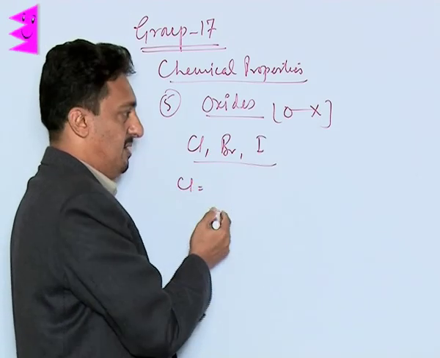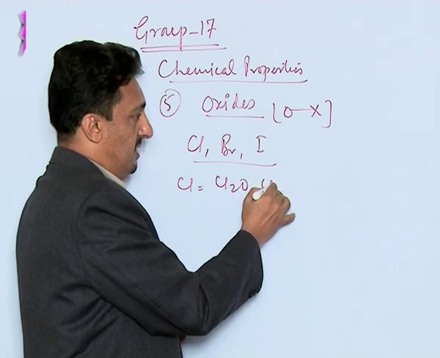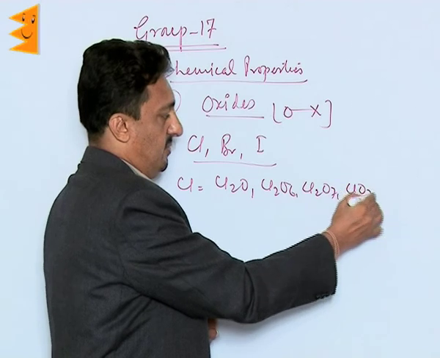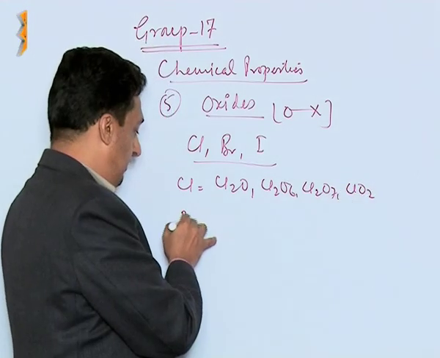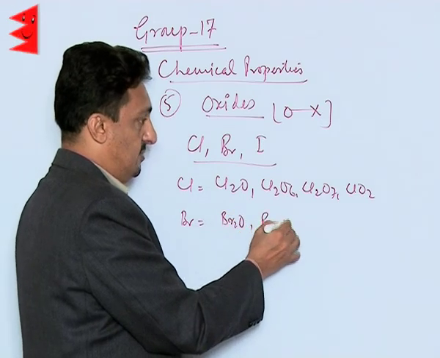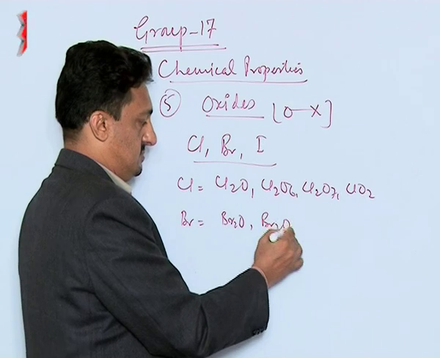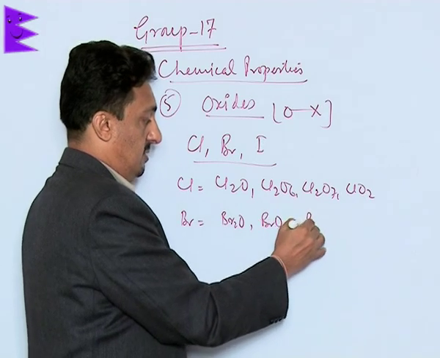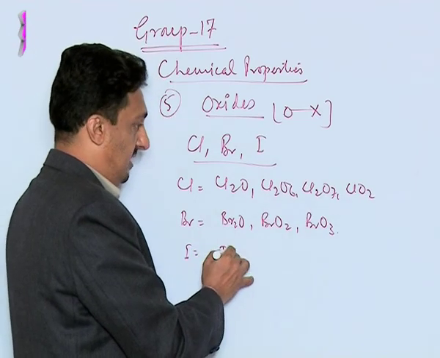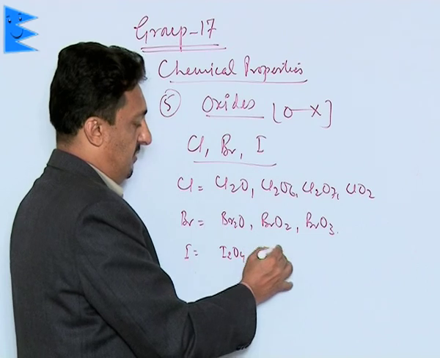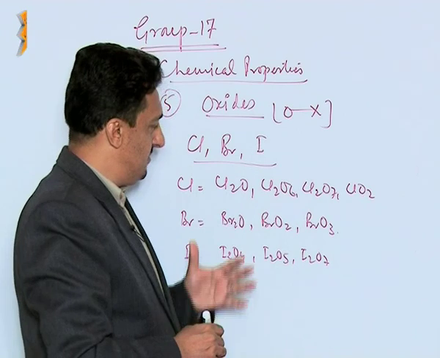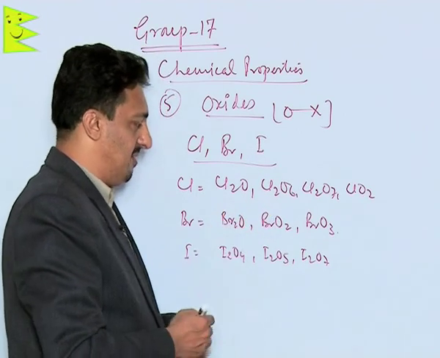See, chlorine forms a number of oxides like Cl2O, Cl2O6, Cl2O7 and ClO2. Similarly, bromine also forms a number of oxides like Br2O, BrO2, BrO3. Iodine also forms a number of oxides like I2O4, I2O5, I2O7. So it's like this.